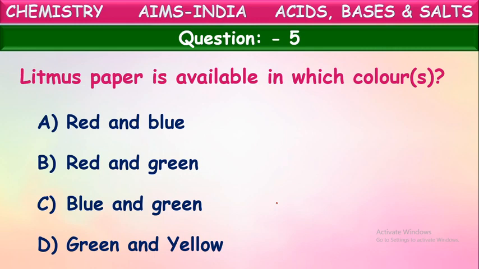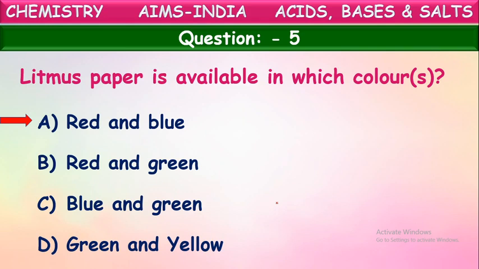Green and yellow? Children, can you say in which colors litmus papers are available to us? Of course, litmus papers are available in two colors. What are those two colors? Yes, they are red and blue. Litmus papers are available in red color and blue color.